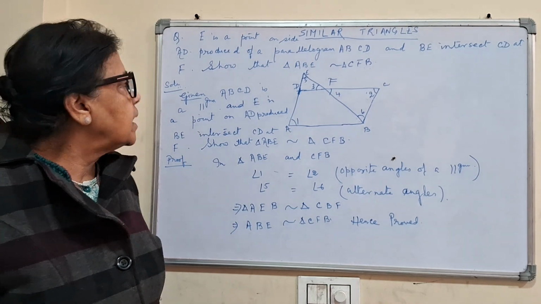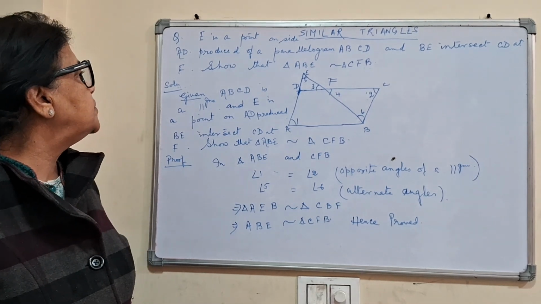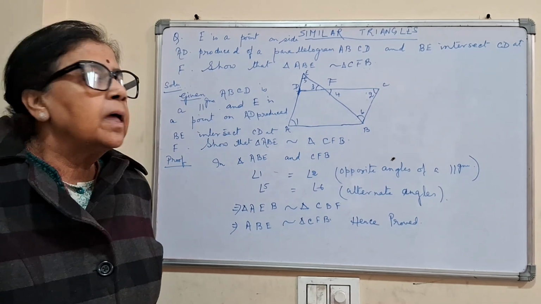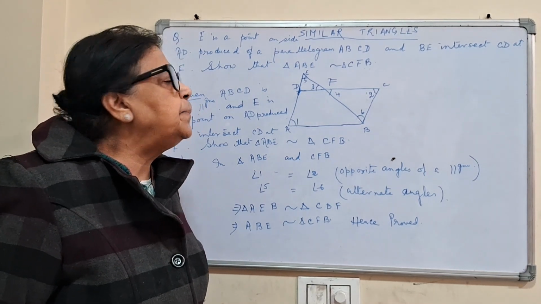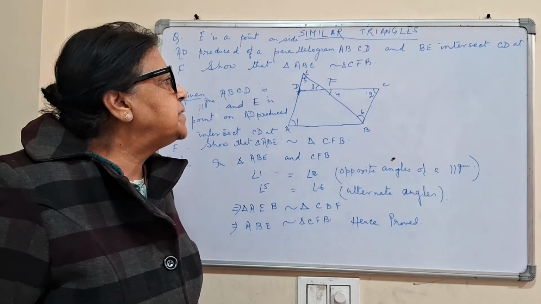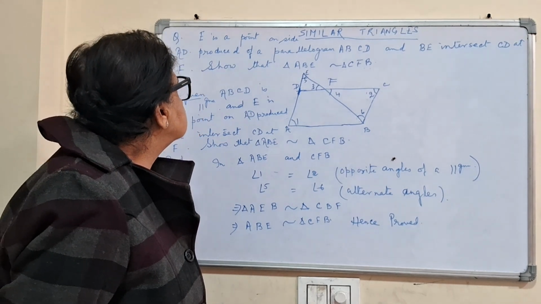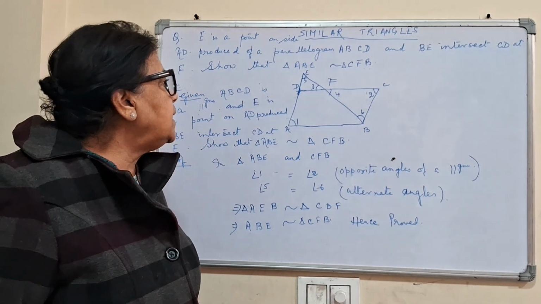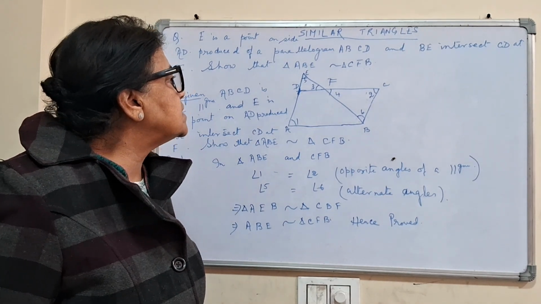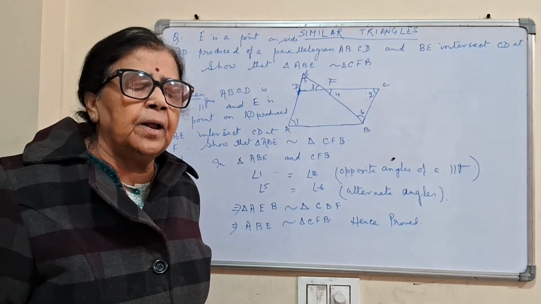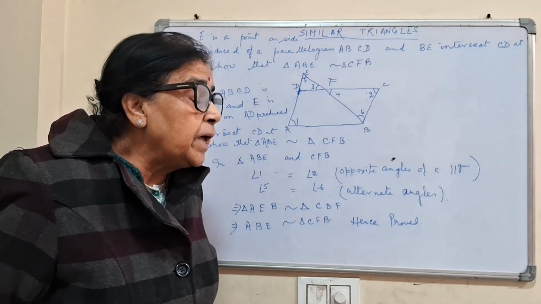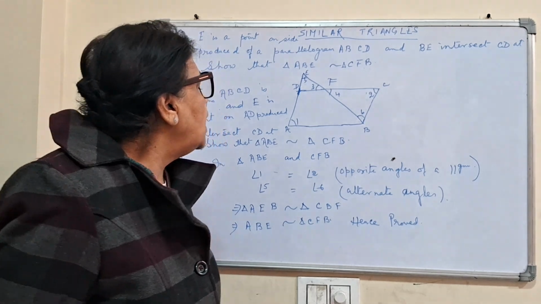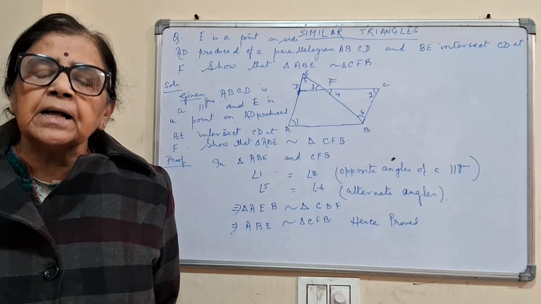Next question: E is a point on side AD produced of a parallelogram ABCD and BE intersects CD at F. Show that triangle ABE is similar to triangle CFB. This is a very easy one. The only thing you have to think is which angles are equal. Now in a parallelogram, opposite angles are equal.